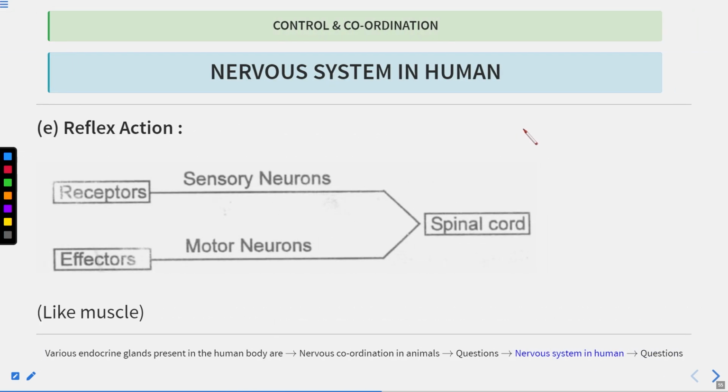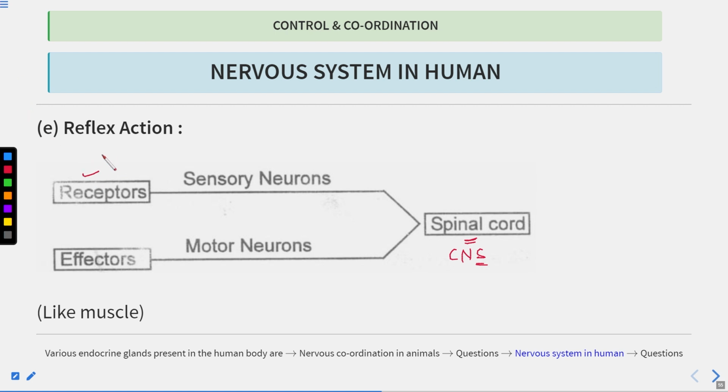Now let's talk about the reflex action. I've talked briefly about this in the previous lectures as well. Here you can see the spinal cord, which is part of what? The central nervous system. And here we have the receptors.